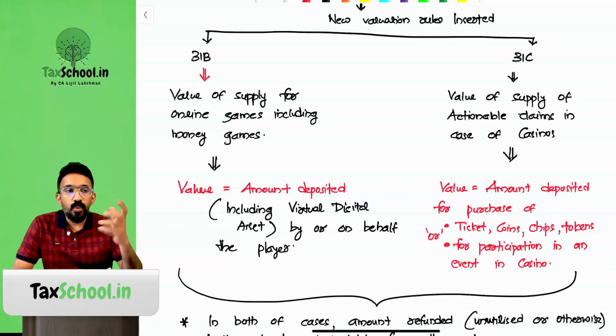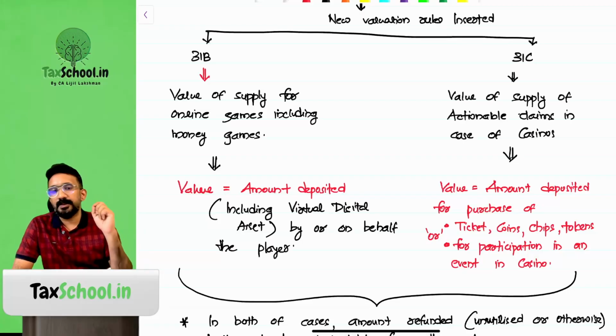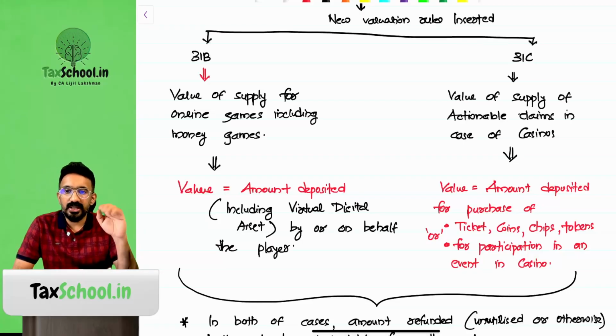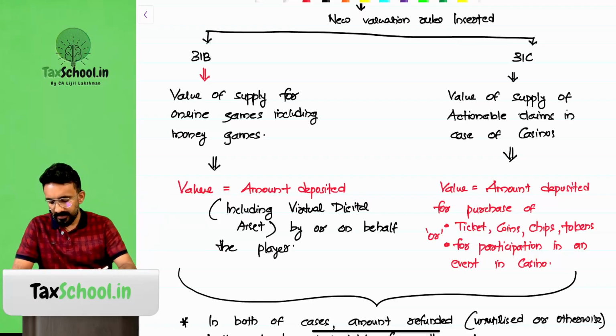However, you won extra 10,000 and again utilize for participating. Will that be again subject to GST? No. So when you win and again utilize, no. The initial deposit only will be subject to GST. If you look at, there is an RTP question that they have drafted. Then there is an examination question right in 2024 that they have asked on this particular area. So I'm not expecting that they will draft another question, but in an MCQ or any otherwise they can test this up.